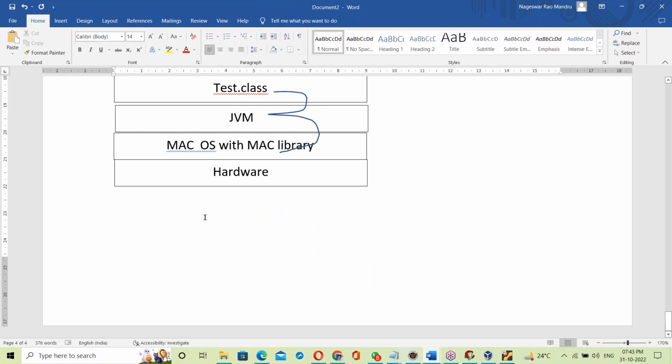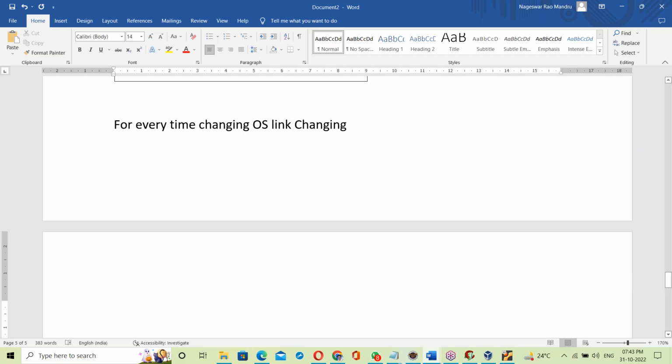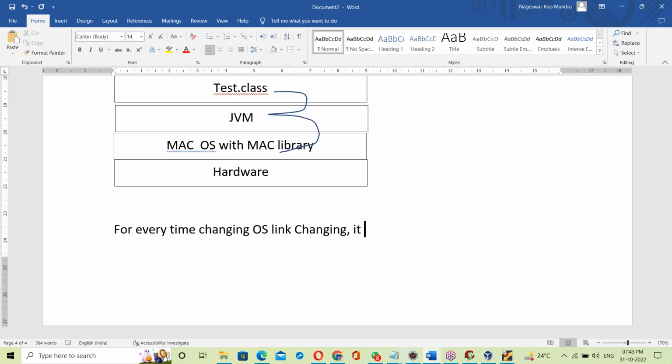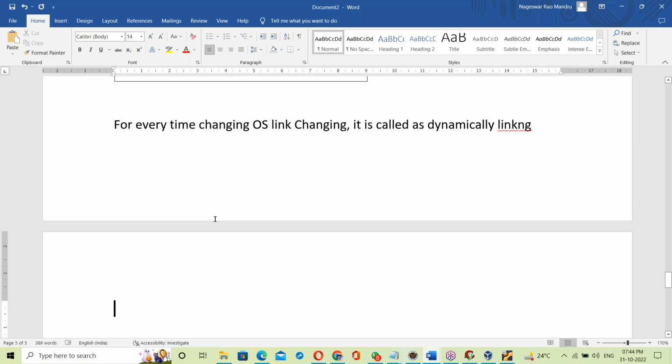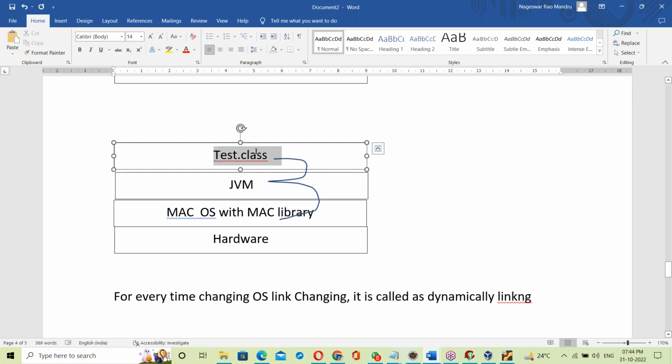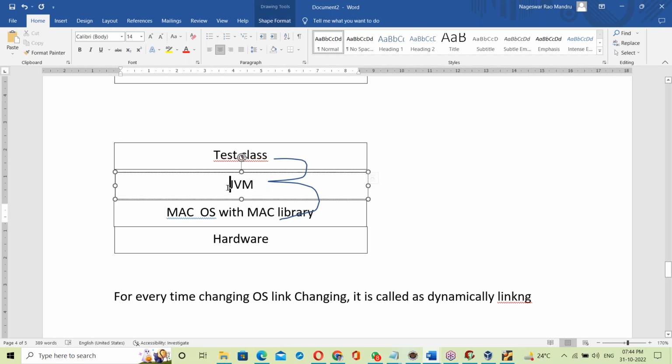Every time we change the OS, the link is changing, right? Yes, it is called dynamic linking. It's called dynamic linking here, since the .class file links with the OS library at runtime.